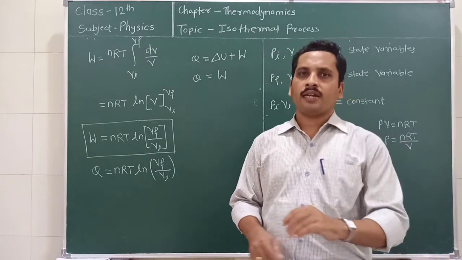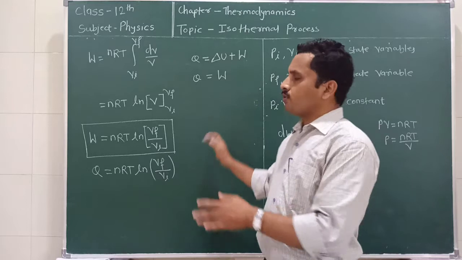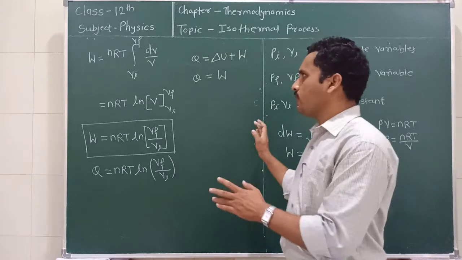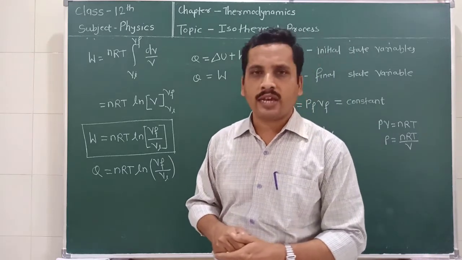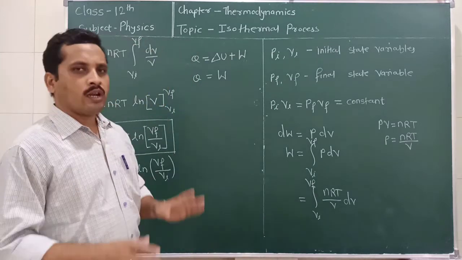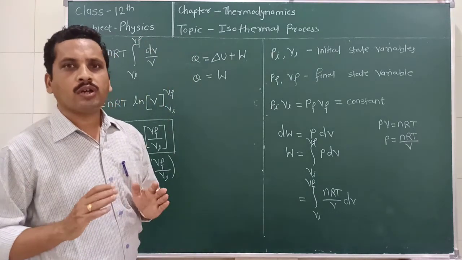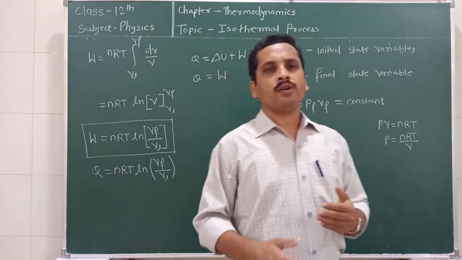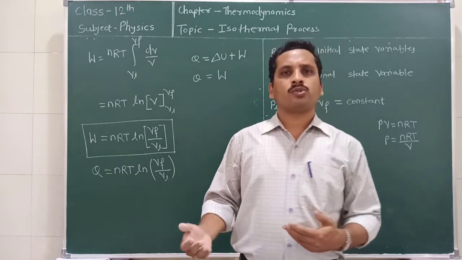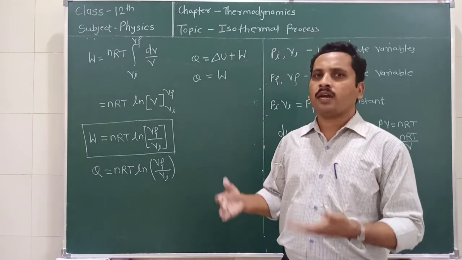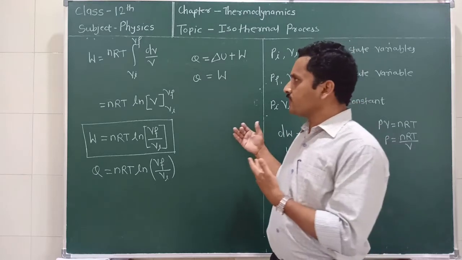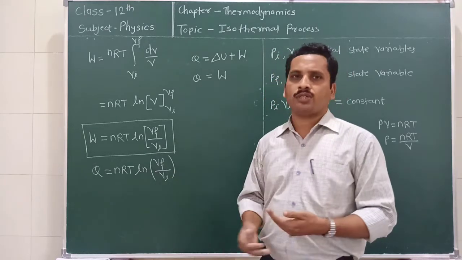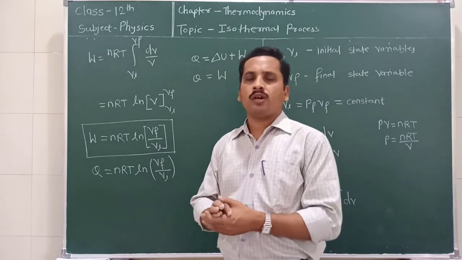We can also say that in the isothermal process the amount of heat supplied is totally converted into work, and this happens only in the case of an ideal gas. In the case of a real gas, the total heat supplied can't be converted into work, because some of the heat goes into the surroundings, so 100% efficiency isn't possible. But if we consider an ideal gas, then the total heat supplied to the system is totally converted into work.